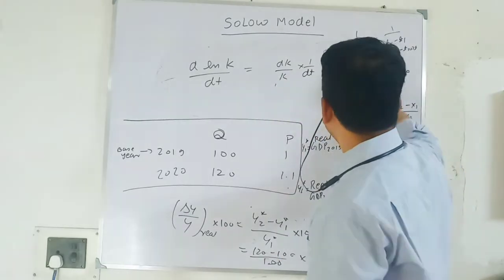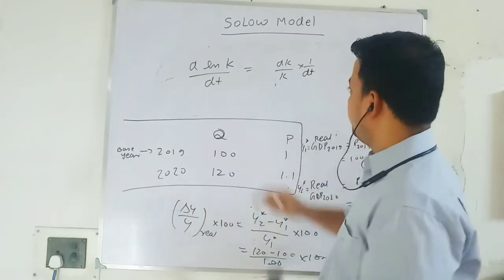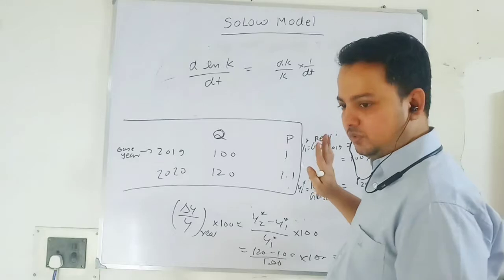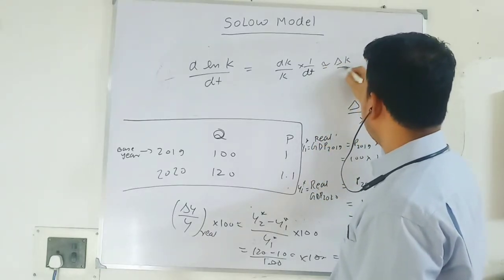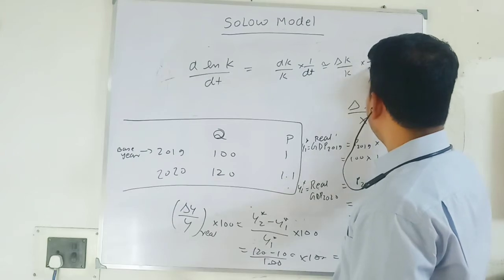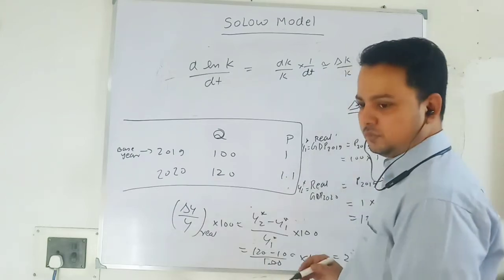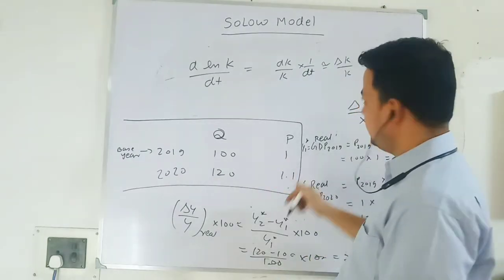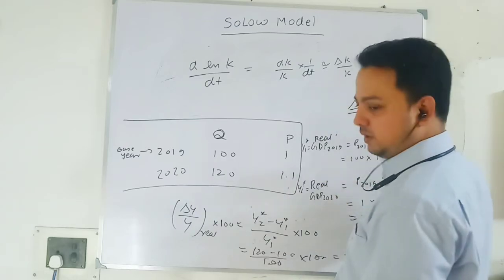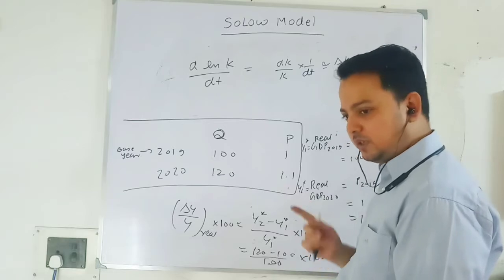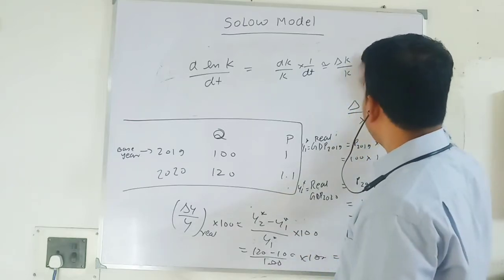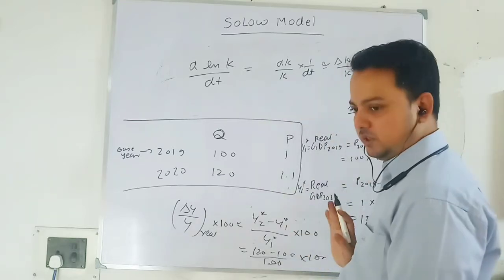So no need to panic when you look at this equation. You simply write it in discrete time as delta K by K into 1 over change in t. For only one period change, this change in t will be 1, because 2020 minus 2019 is 1. So this term will vanish.